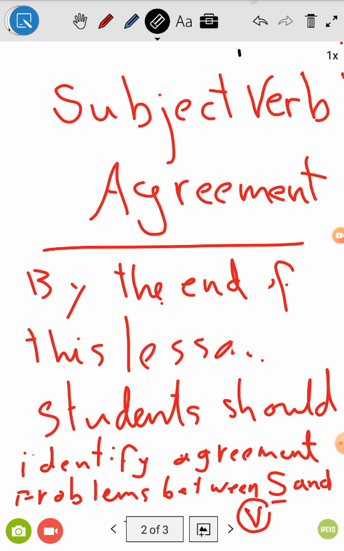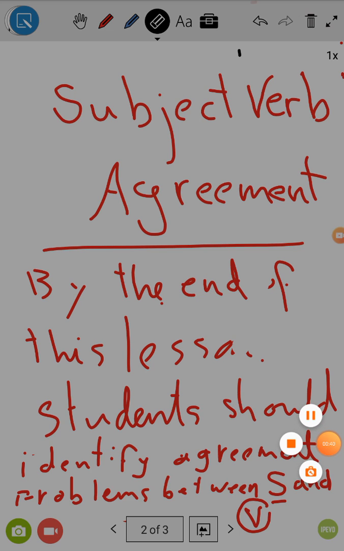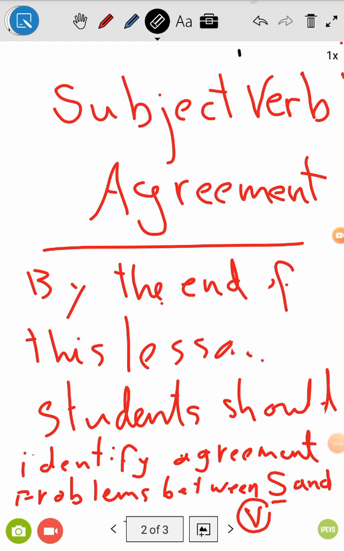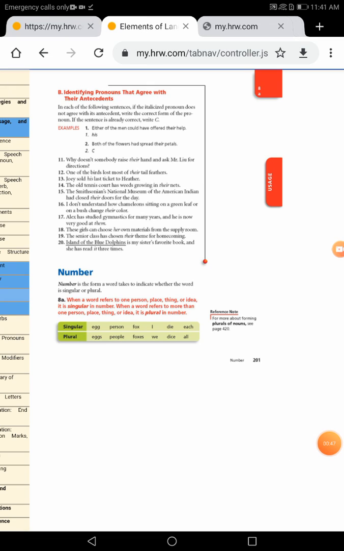Okay, if we talk about agreement, we mean that the subject and the verb should match together, should agree in something. What is it? That's the number. The number. So if I talk about the number, what do we mean by number? Number, guys, means the form of a word that takes to indicate whether the word is singular or plural.